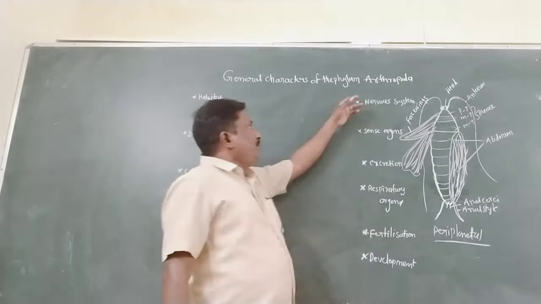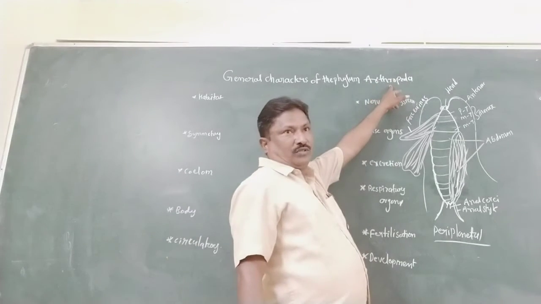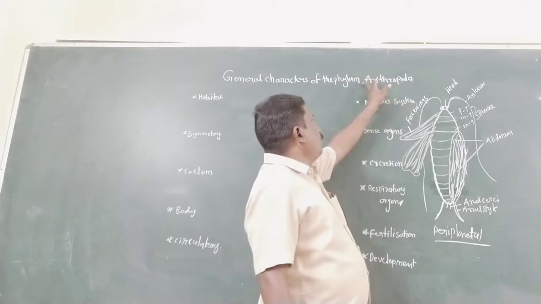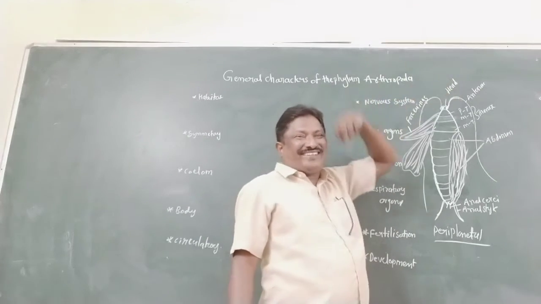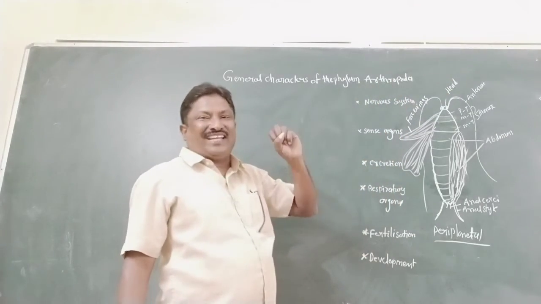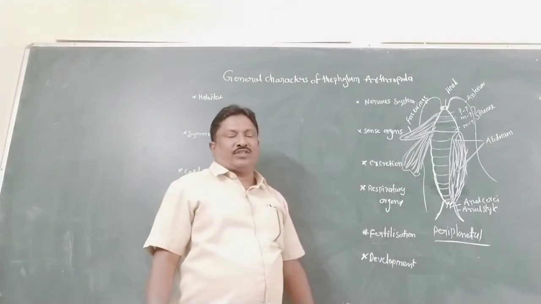So, what is the meaning of Arthropoda? Arthro means joint, poda means legs. So jointed legs are present in this phylum, hence the name Arthropoda. Is it clear?